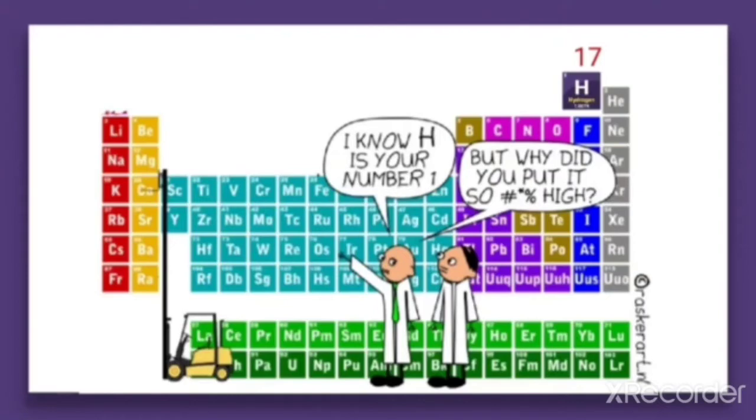So the discussion was where to keep hydrogen, either with the first group or with the 17th group, because of its resemblance with both the first group elements and the 17th group elements.